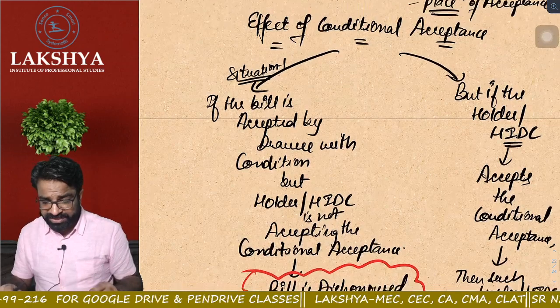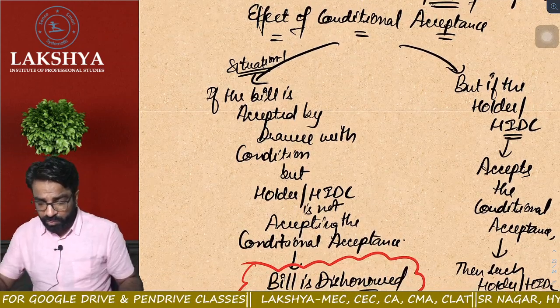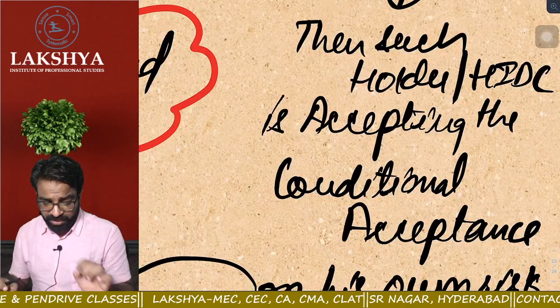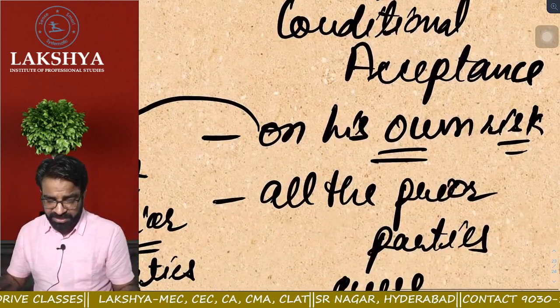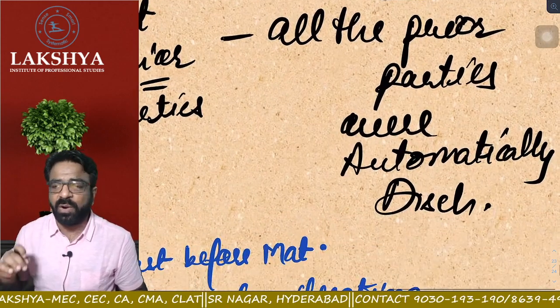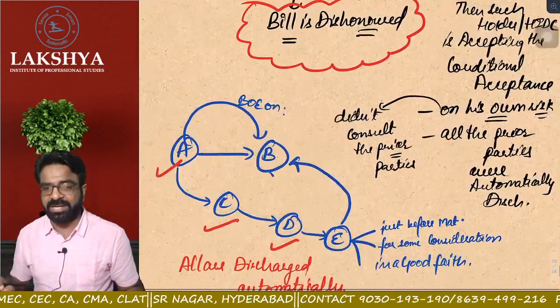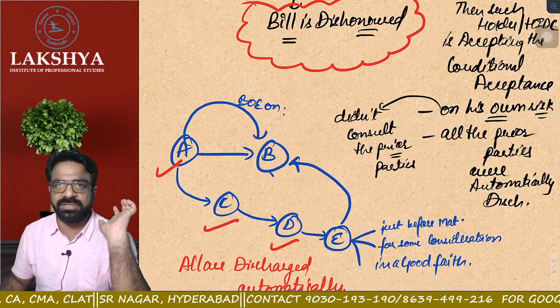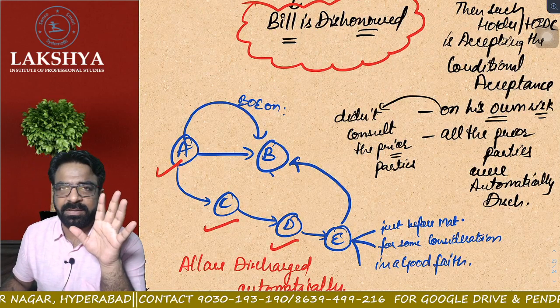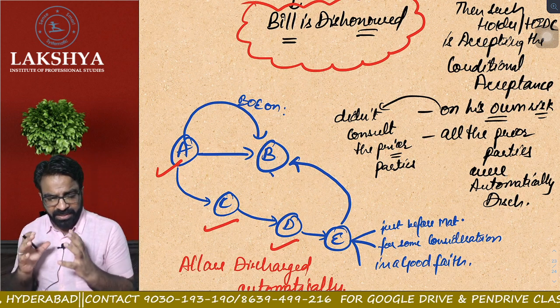The second situation was, if the holder or holder in due course accepts what? Conditional acceptance, then such holder or holder in due course is accepting the conditional acceptance on his own risk. It means all the prior parties will be automatically discharged. I hope everyone is crystal clear with the topic we have done so far. Super clear? Okay.